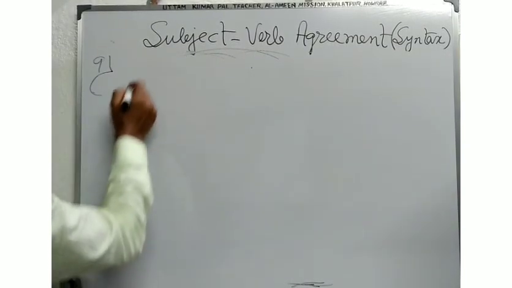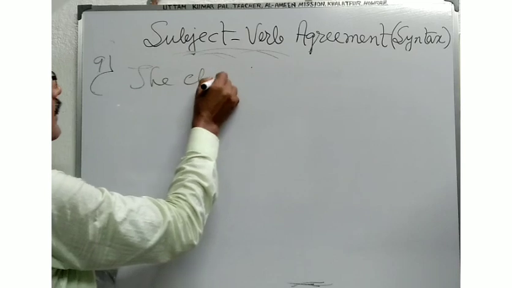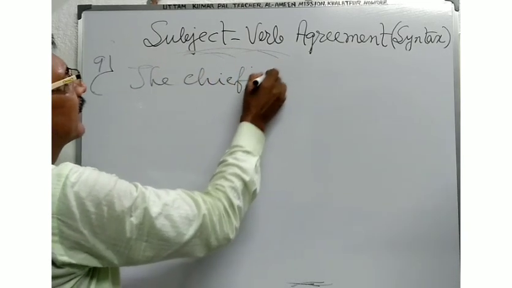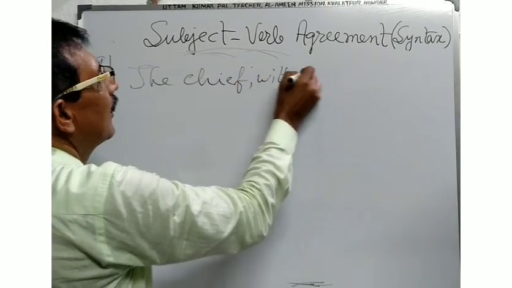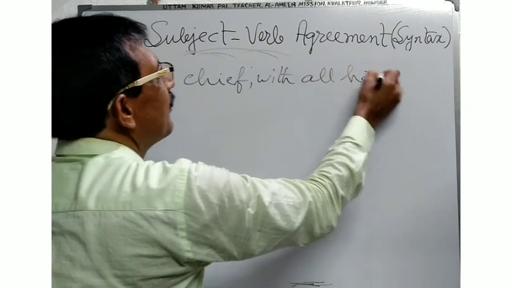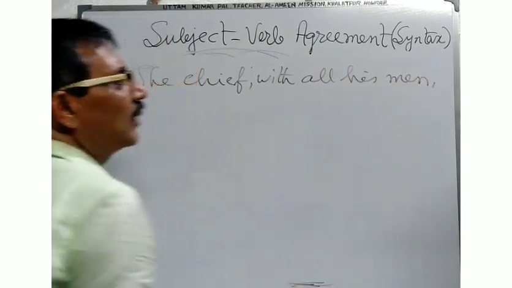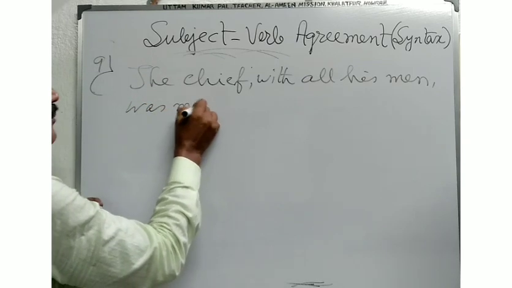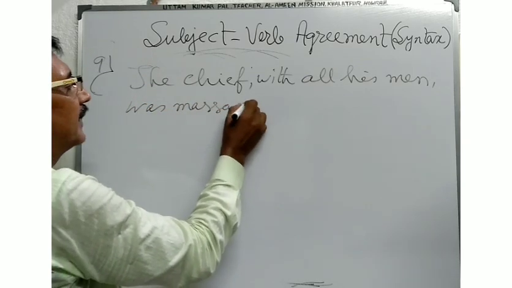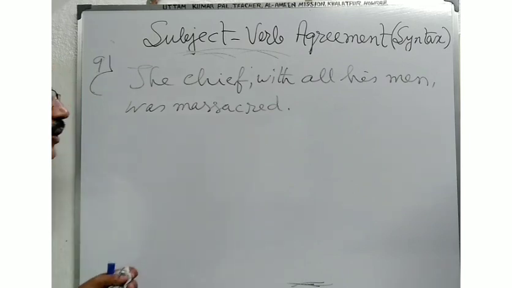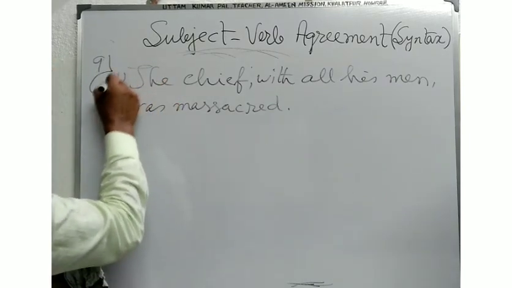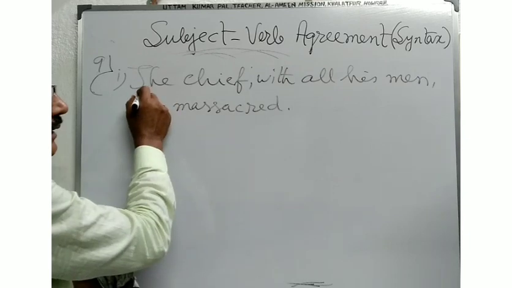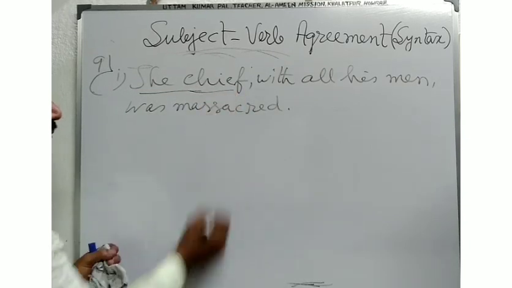Suppose the chief with all his men was massacred. Here in this example you see the chief. This is the singular subject.